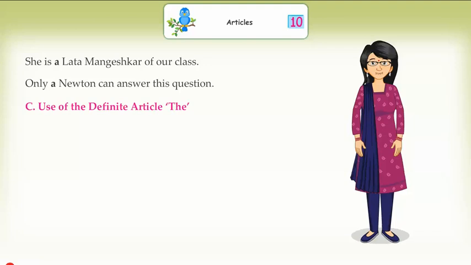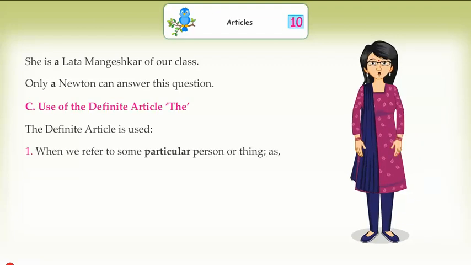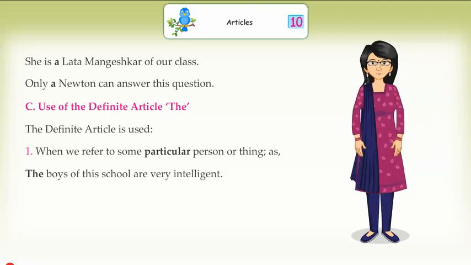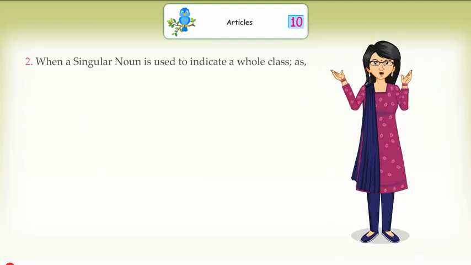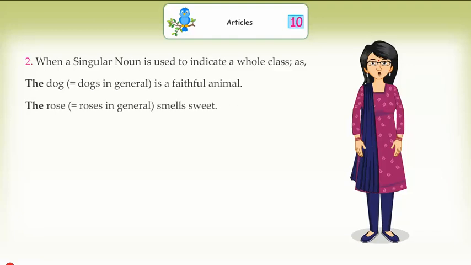Use of the definite article the. The definite article is used when we refer to some particular person or thing, as the boys of this school are very intelligent. Let us go to the museum. The is used when a singular noun indicates a whole class, as the dog, meaning dogs in general, is a faithful animal. The rose, meaning roses in general, smells sweet.